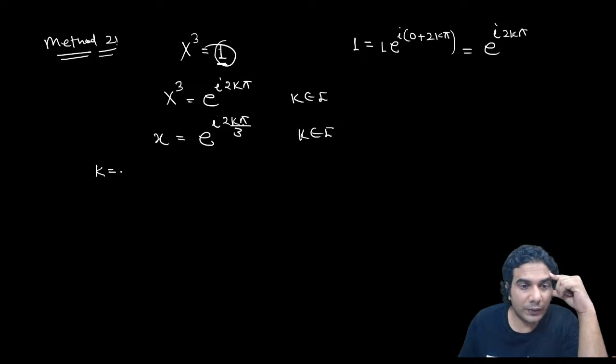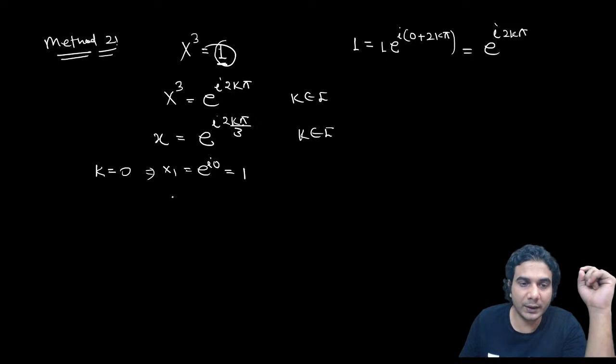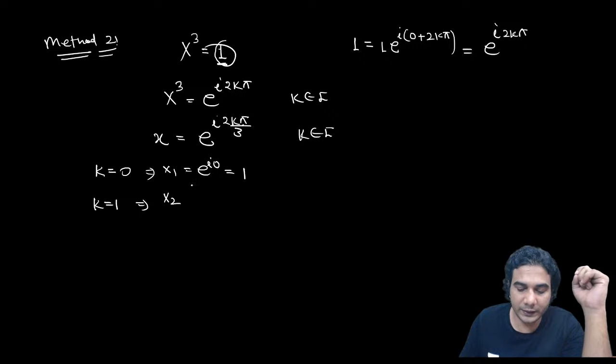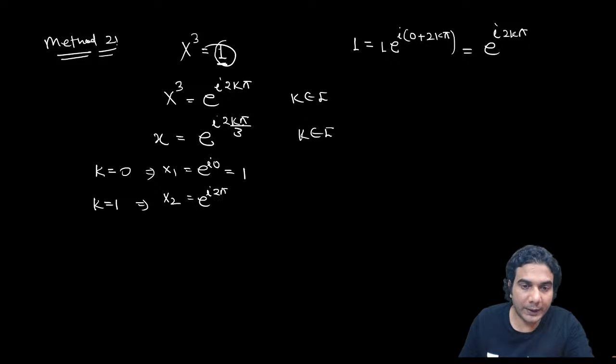So when k is equal to 0, you'll get your first root x1, and x1 is going to be e raised to iota 0, which is nothing but 1. All right, the second root x2 is when k is equal to 1, and its second root is going to be e raised to iota 2 pi by 3, and this was basically omega.